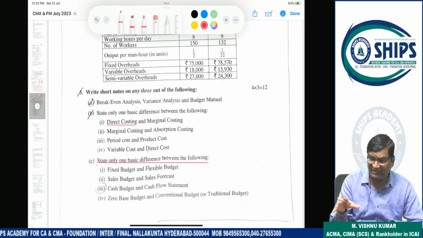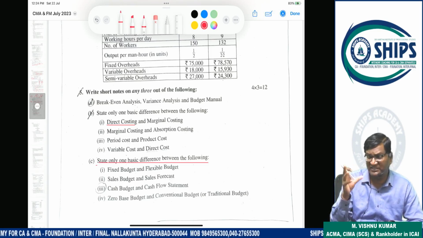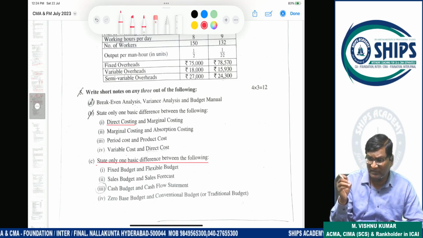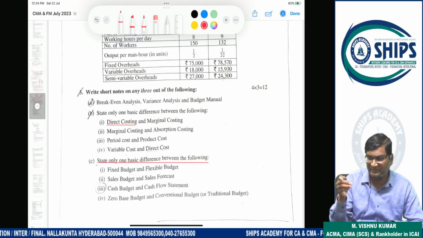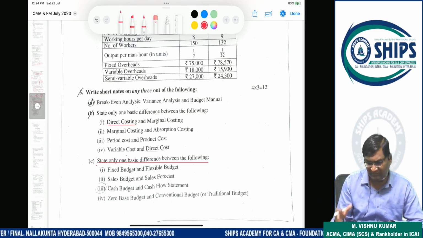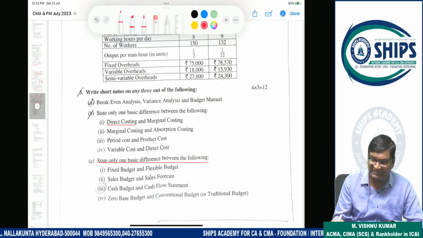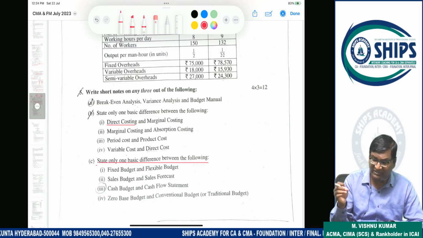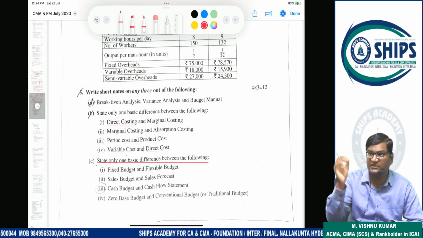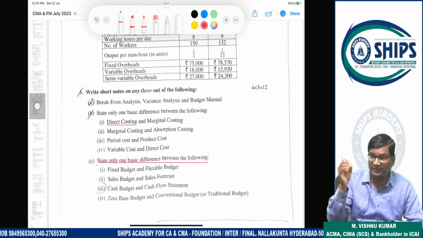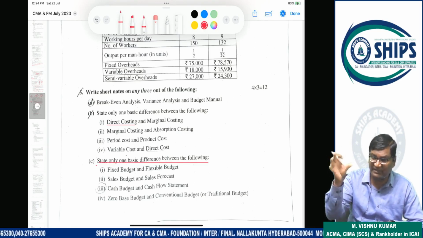What is reflected in a budget means the things which are related to estimates. So a forecast is only a prediction. A sales budget is nothing but a representation. So in short, if you want to write the answer, a sales forecast is only a prediction or estimation. A sales budget is a representation; it is prepared and represented or reported.